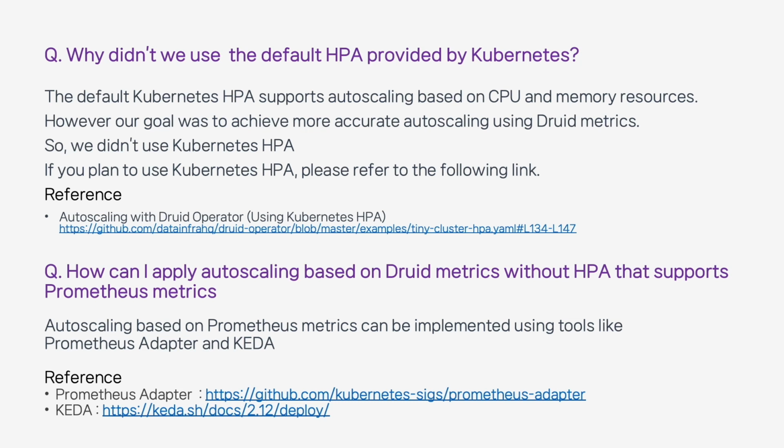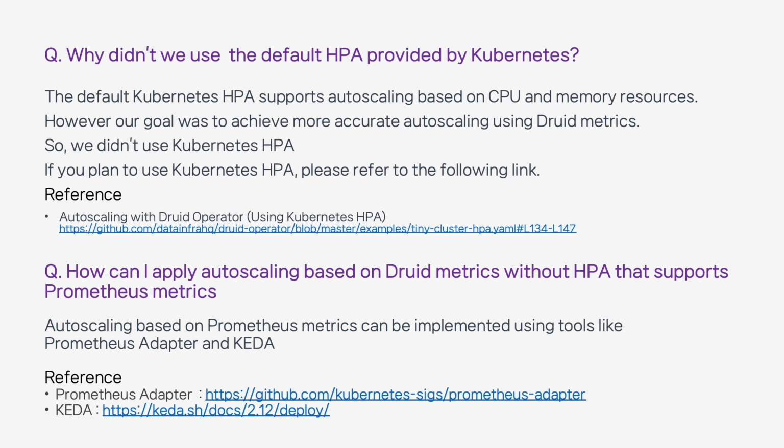Now, you might wonder, why didn't we use the default HPA provided by Kubernetes? Kubernetes HPA supports auto-scaling based on resources like CPU and memory. However, we needed more accurate auto-scaling using Druid metric, which is why we didn't use it. If you plan to apply auto-scaling using Kubernetes HPA, you can simply do it with Druid operator. You can refer to the following link for more information.